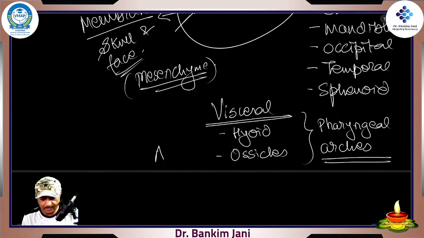auditory ossicles, right? I'll write it, auditory ossicles. These auditory ossicles, malleus, incus, stapes, that's how they move. Is the mandible a bone that moves? Yeah, the mandible, your lower jaw, is movable. Otherwise, we won't be able to speak also.